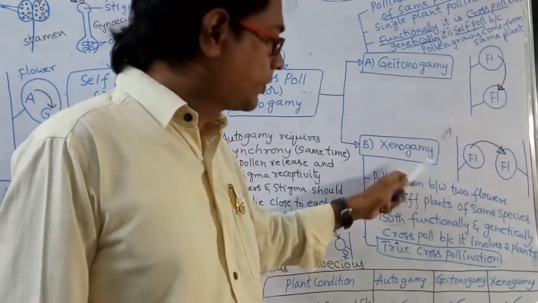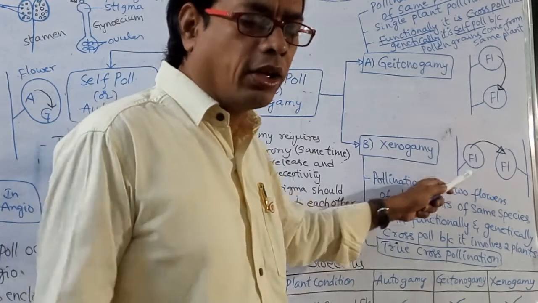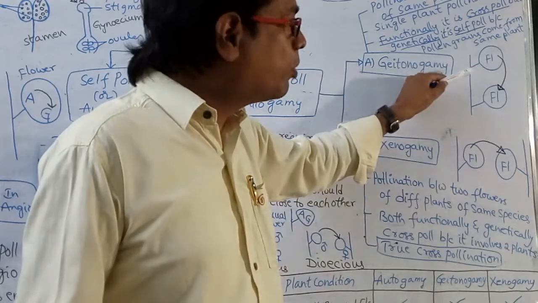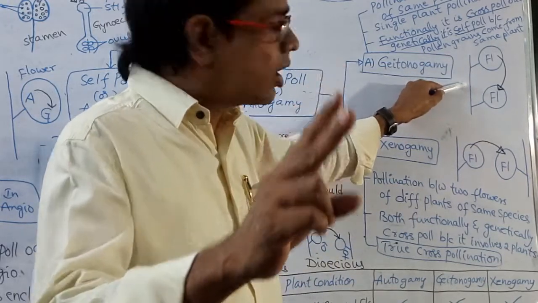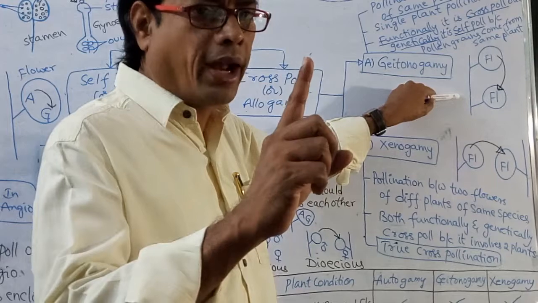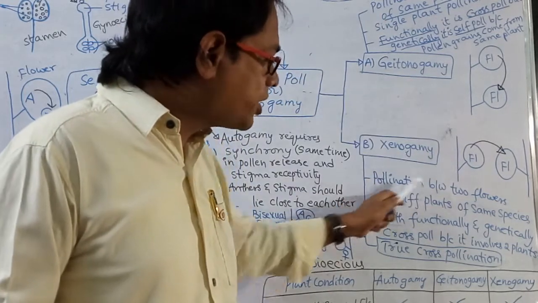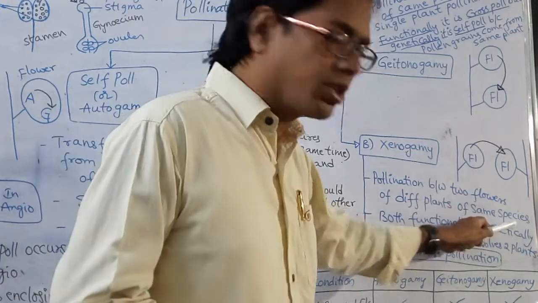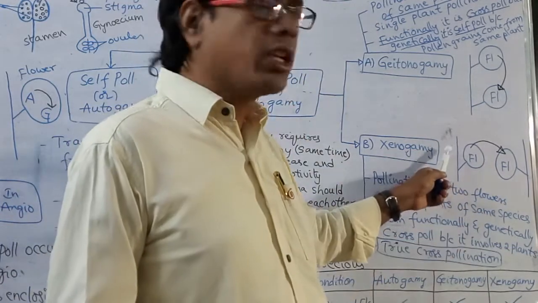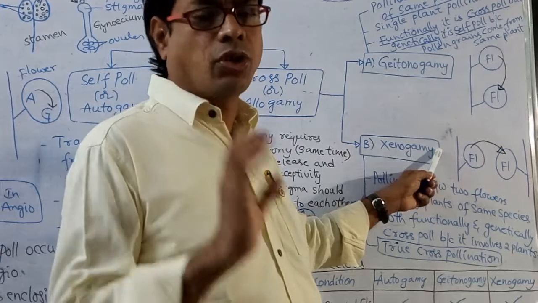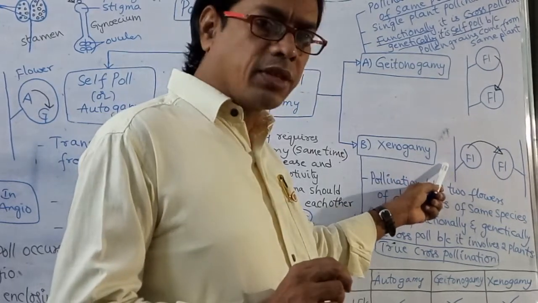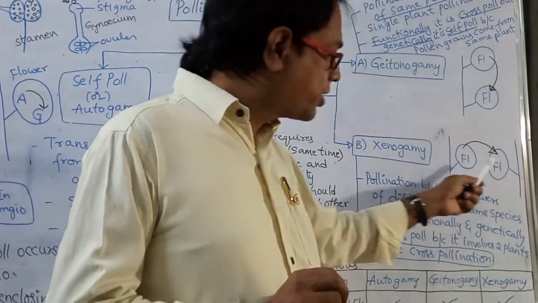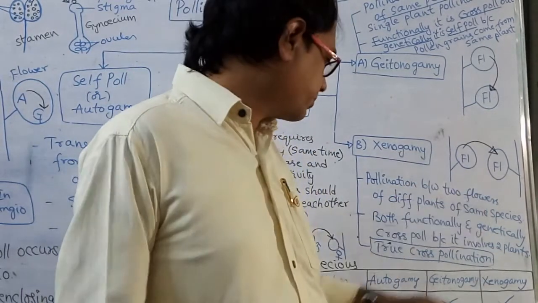Xenogamy. How many flowers are required? 2 flowers. How many plants required? 2 plants. Here how many flowers required? 2 flowers. How many plants required? 1 plant. So xenogamy is pollination between 2 flowers of different plants of the same species. Same species means pollination always occurs between the same species only. If it is a hibiscus flower, the other is also hibiscus. If it is a datura flower, the other is also datura.